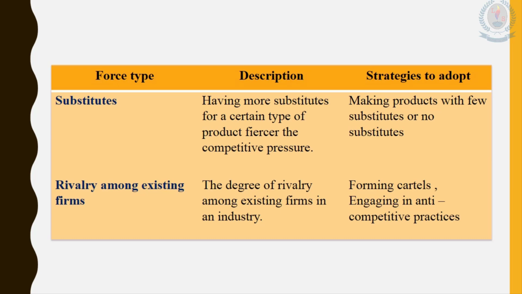For example, we can identify price fixing, making deals, contracts with the competitors and agreements with the competitors. They are anti-competitive practices. Most of the time they are illegal, though it differs according to countries. So anyhow, in order to face the rivalry among existing firms, follow these strategies.